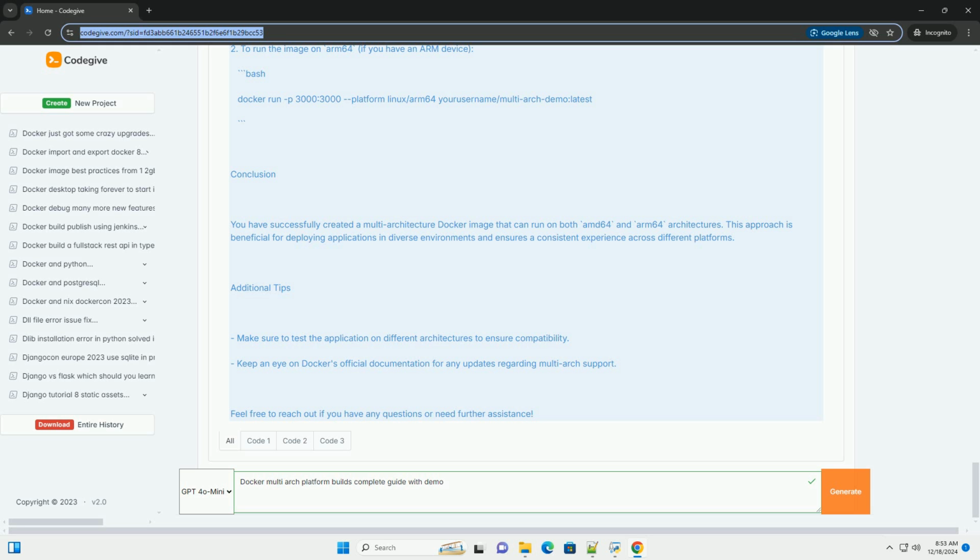Conclusion. You have successfully created a multi-architecture Docker image that can run on both AMD64 and ARM64 architectures. This approach is beneficial for deploying applications in diverse environments and ensures a consistent experience across different platforms. Additional tips. Make sure to test the application on different architectures to ensure compatibility. Keep an eye on Docker's official documentation for any updates regarding multi-arch support. Feel free to reach out if you have any questions or need further assistance.